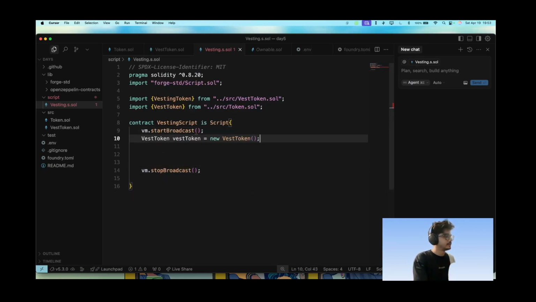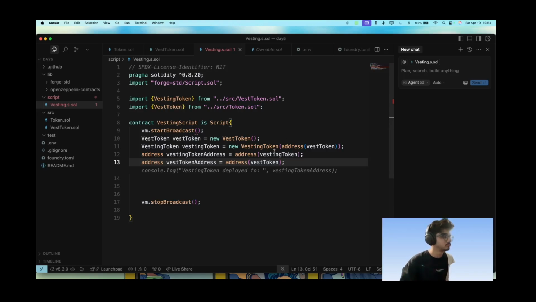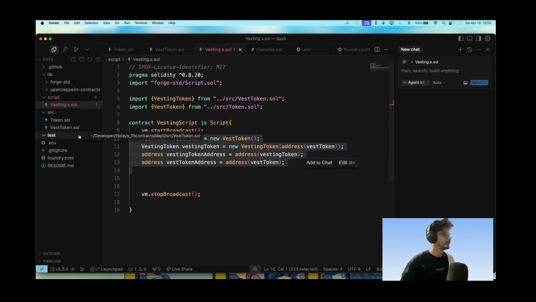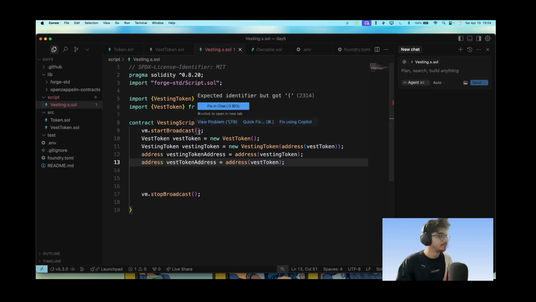In between this we will deploy the vest token and the vesting token. We can actually deploy this contract, or we can write a test and see how this works in real life. So let's just deploy this contract first. Then I'll show you the tests, because there is a factor of time which we cannot simulate directly.